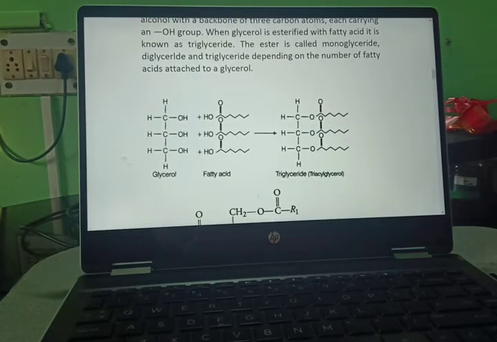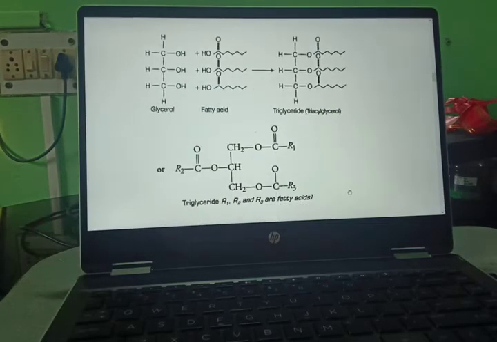You can see this is a glycerol, C3H5(OH)3. This is glycerol. Now this is fatty acid, as you can see the difference. When they both are added to each other, it becomes in this manner and it is known as triglyceride.